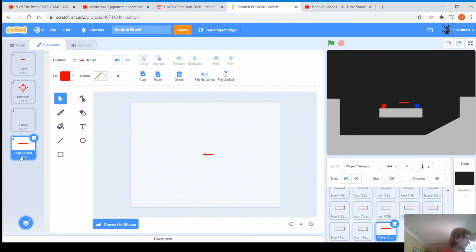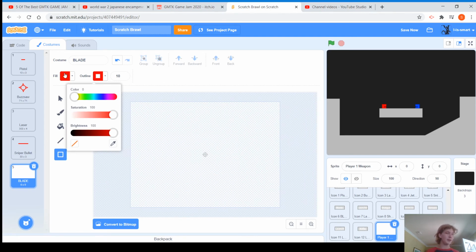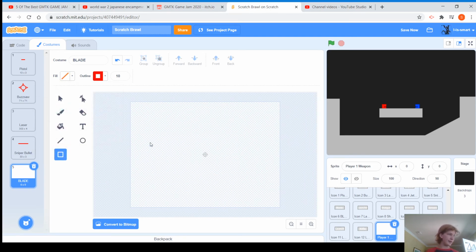Okay, now for the blade. So for the blade, this is actually a pretty good tool. With the blade, when you attack with it, a little square will pop up around the sprite and it will be rotated at a random angle, and it will fade out, so the effect will look much better. So believe me, you are gonna want to see this blade.